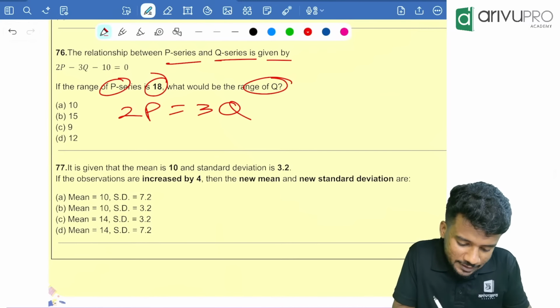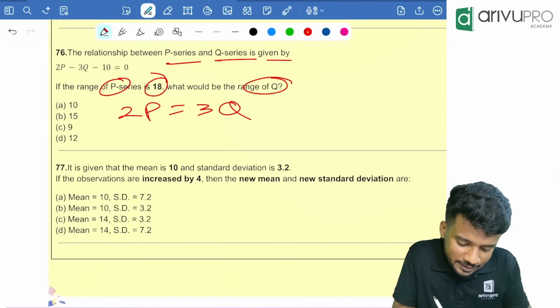What is given? The range of P value is given, right? Instead of P, you can write 18. Then find the Q value. That is nothing but 36 divided by 3, which is equal to 12. Okay.